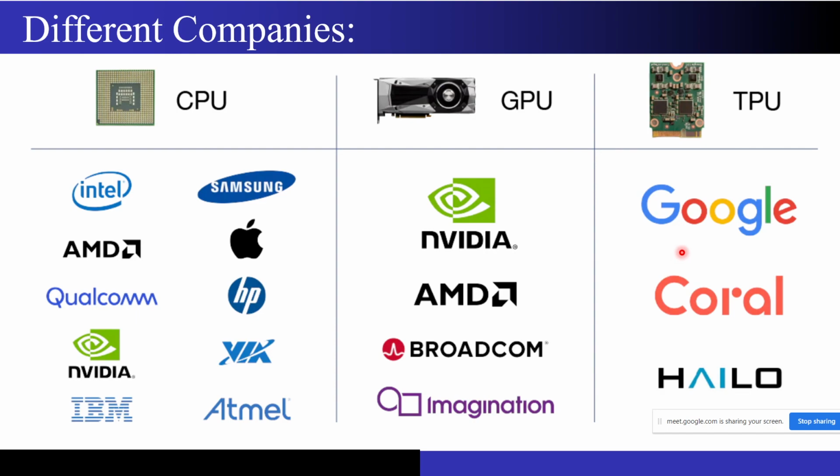So these are just different companies that produce CPUs, GPUs, and TPUs. TPUs are recent; after 2016 or 2018, Google started producing these TPUs and using them in their data centers. They run heavy AI and complex artificial intelligence models, so they need a lot of parallel processing, and that's the reason they developed their own TPU.